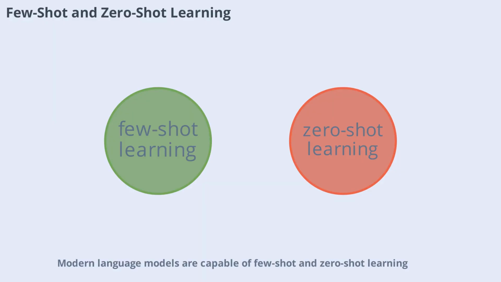Modern language models are capable of few-shot and zero-shot learning, meaning they can perform new tasks with little or no additional training. This flexibility allows them to adapt quickly to new challenges and applications, making them even more powerful and versatile.